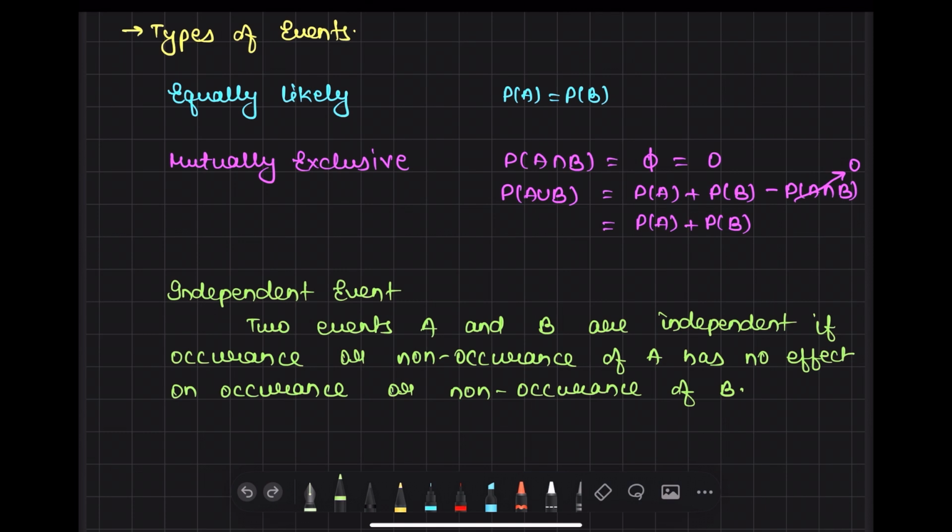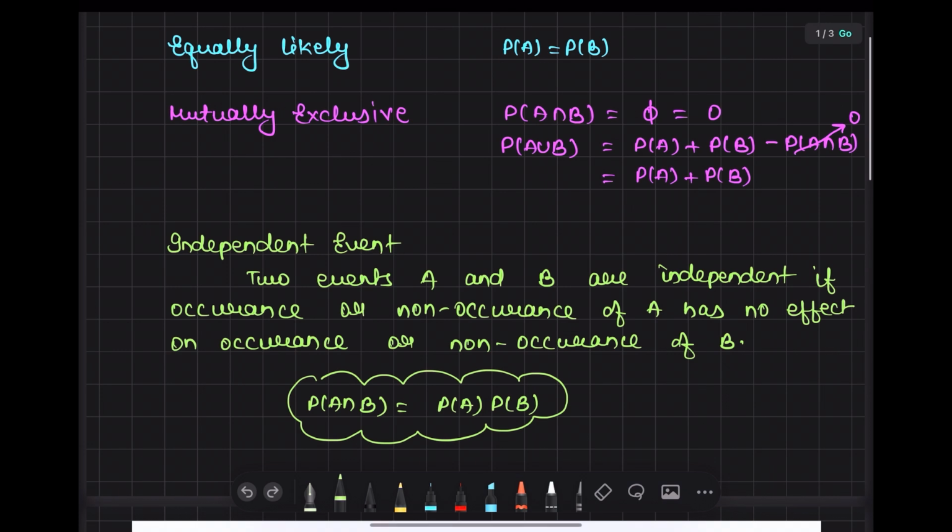So this means both events are independent, and here the intersection is P of A intersection B equal to P of A into P of B. Over there we have studied that P of A intersection B is phi for mutually exclusive events, and here P of A intersection B is P of A into P of B. Like, we are given certain problems, we are 4 in count, and someone else has given us 4 problems.